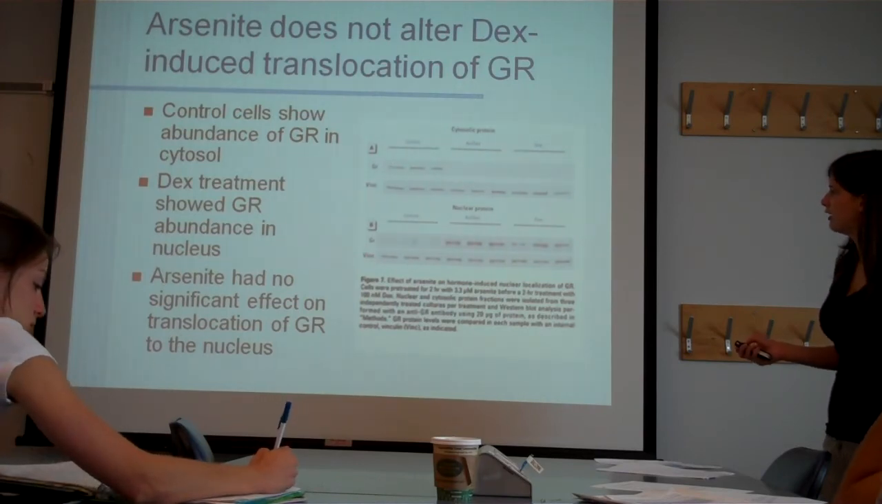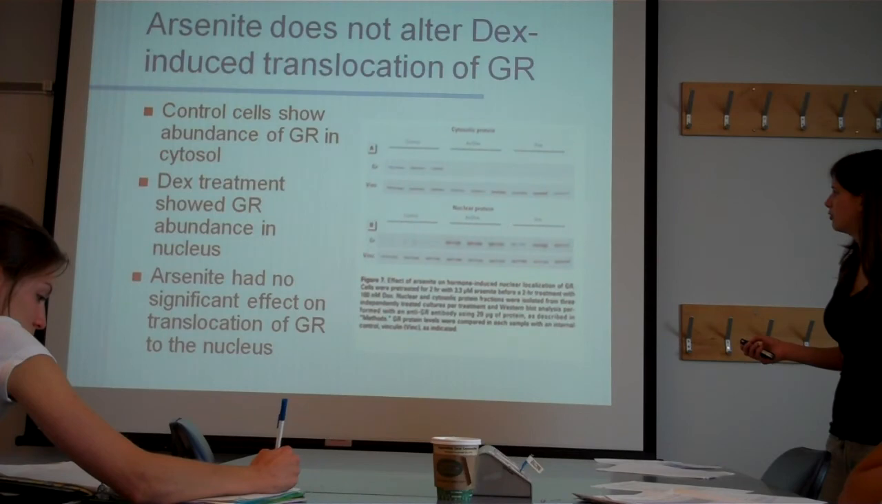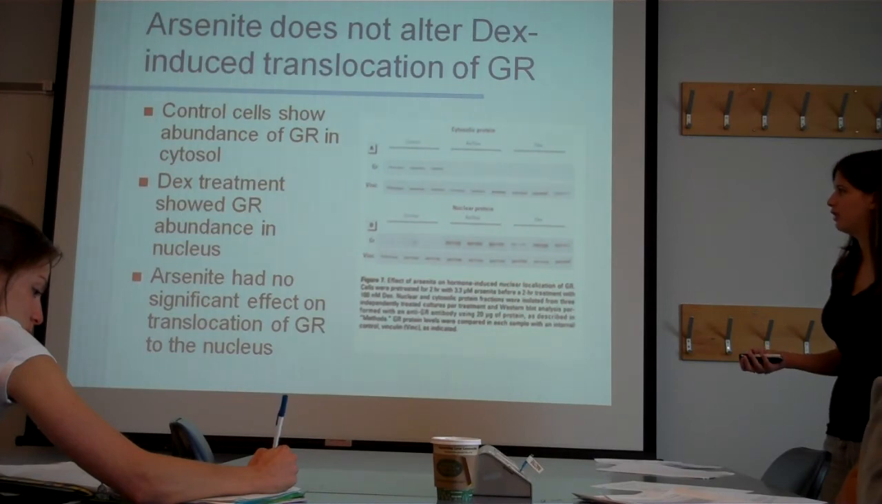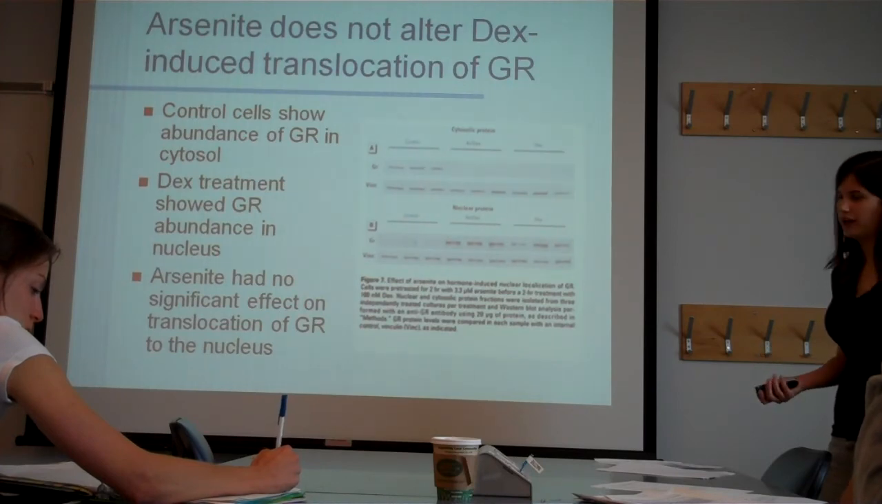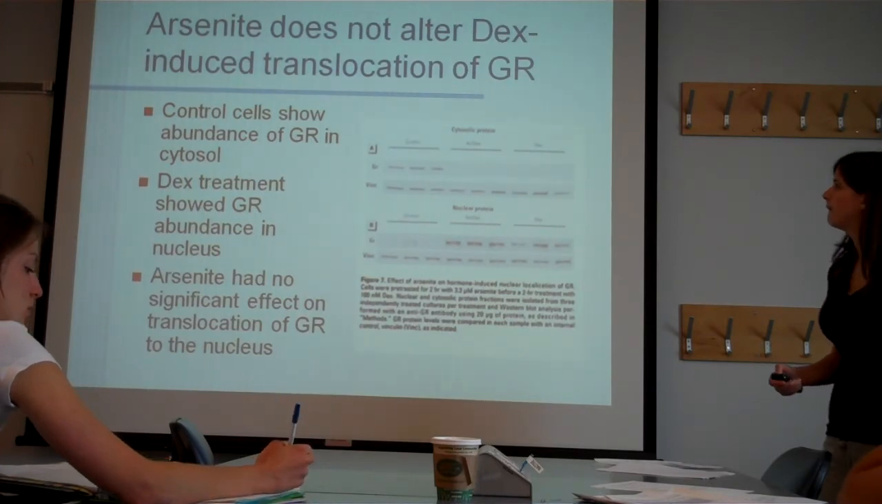And then if you look at nuclear, with arsenic and DEX exposure, or DEX alone, the GR is now found in the nucleus. So DEX treatment showed GR abundance in the nucleus, and arsenite had no significant effect on translocation of GR into the nucleus. So it's pretty much just backing up what they saw in the control.